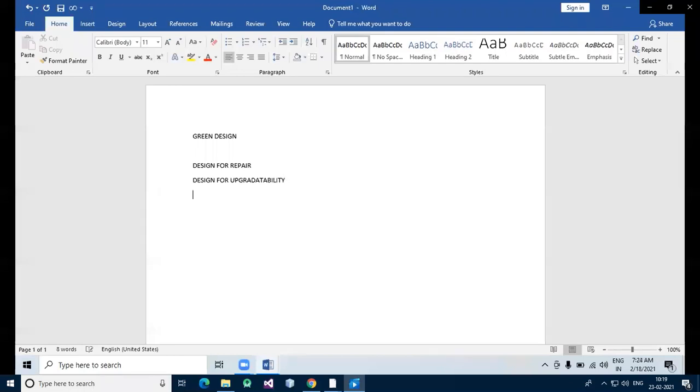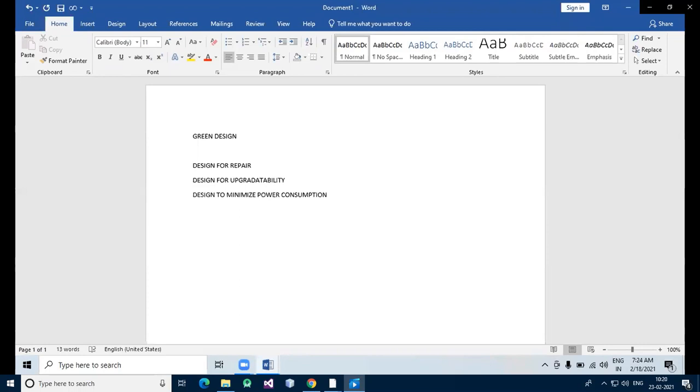It means while designing a system, build a system that can be upgraded rather than having to replace entire component when needed. Then design to minimize power consumption. Power consumption. Okay, so this is the second point here.